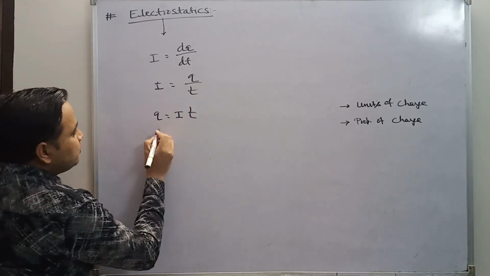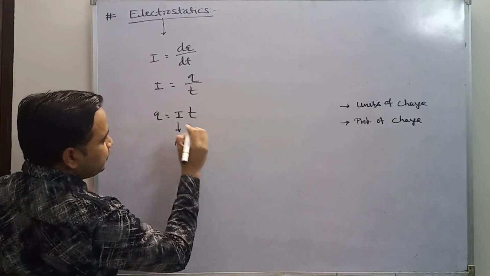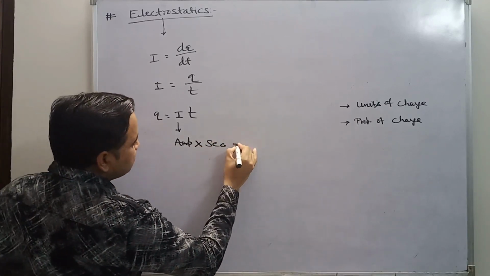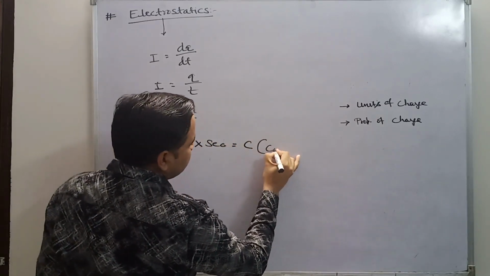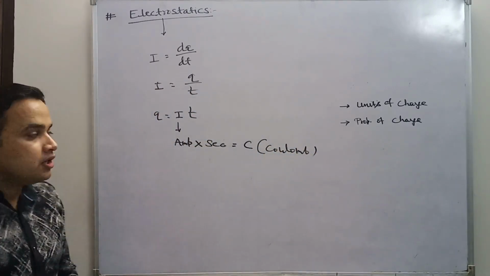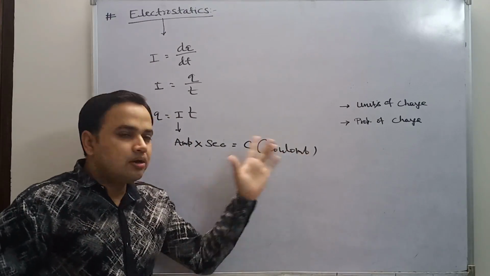So what is the unit of q? The unit of I is ampere, and the unit of time is second. So ampere into second is known as coulomb. So you can say the unit of charge in MKS or SI is coulomb.